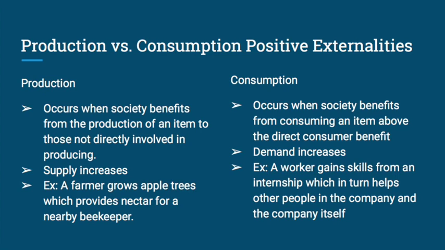When positive externalities are produced, society benefits clearly, and the supply increases. For example, a farmer grows apple trees. The external benefit is that he provides the nectar for the bees of another beekeeper, who gets increased honey as a result of the farmer's orchard. In terms of consumption, it's when society benefits from consuming an item. The demand increases, and an example of this is a worker gaining skills from an internship. Say you take a 3-year training course in IT, you gain skills, but other people in the economy, other firms, can benefit from your own knowledge.